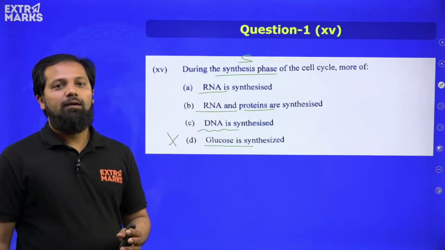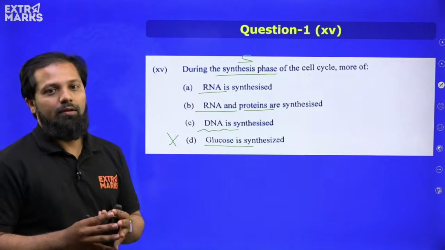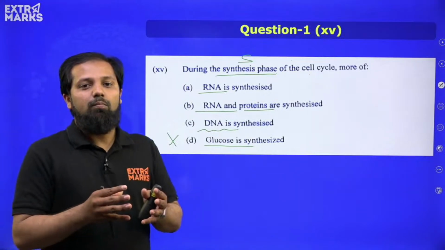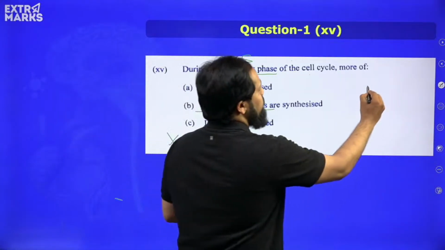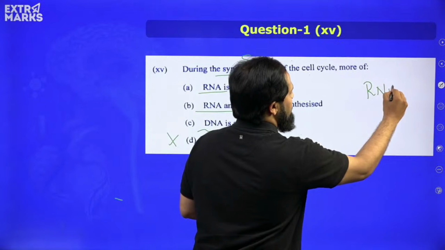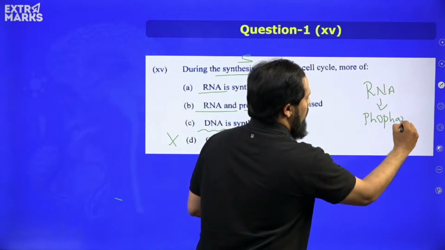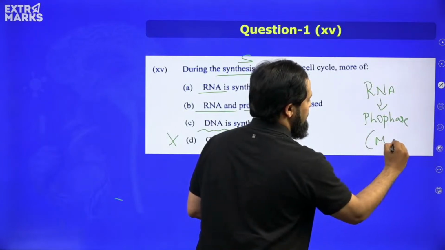Now, is it option A, B or C? Let me tell you, in the cell cycle, the phase in which more RNA is produced is in fact prophase. And prophase, you all know, is part of M phase, right?